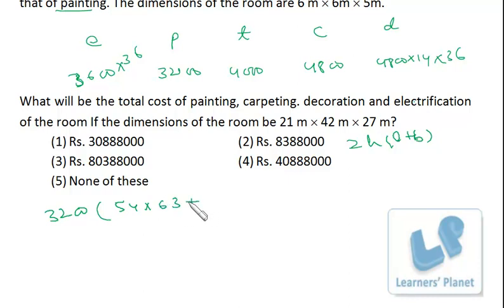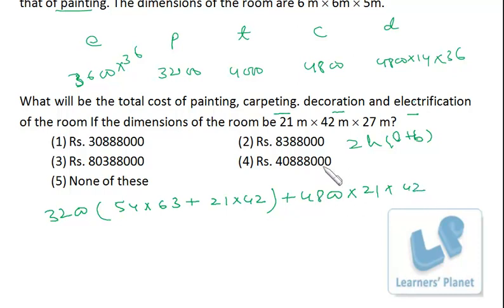Then the area of the ceiling must be length into breadth, so 21 into 42. Okay, so that is the area of ceiling, that is the area of 4 walls, so that is the total cost of painting. Now carpeting, decoration and electrification are related to each other, right? So carpeting cost is 4800 into the area of the floor.